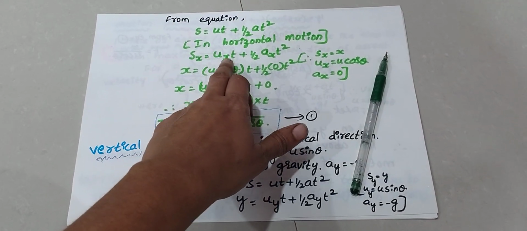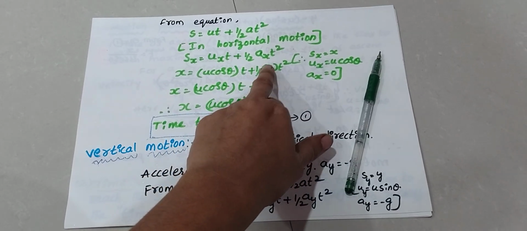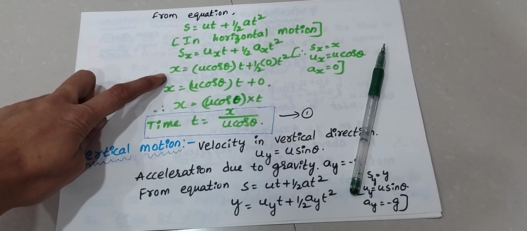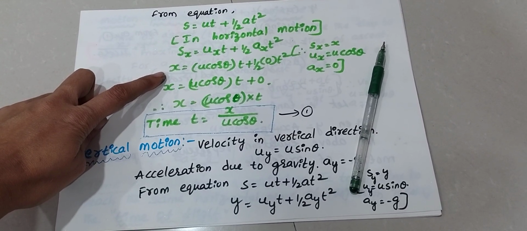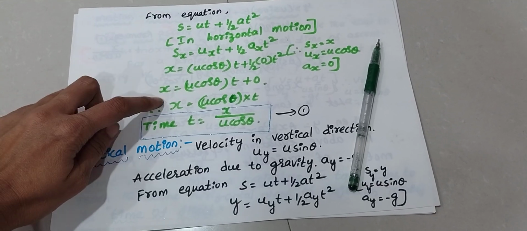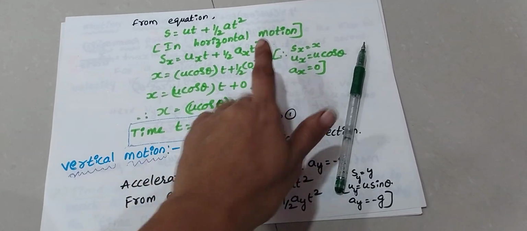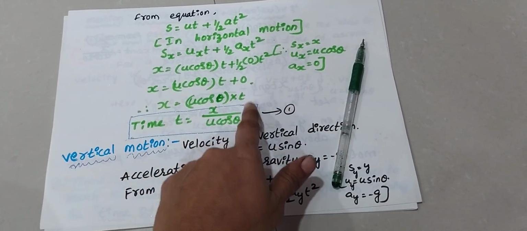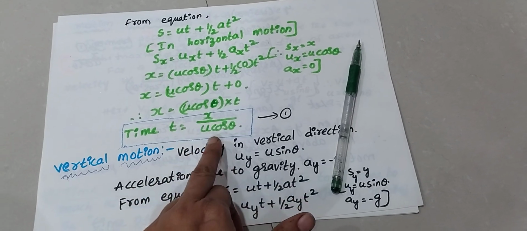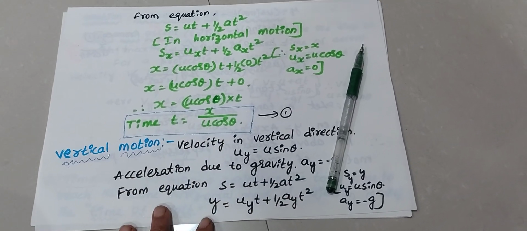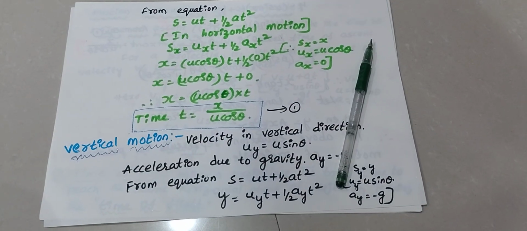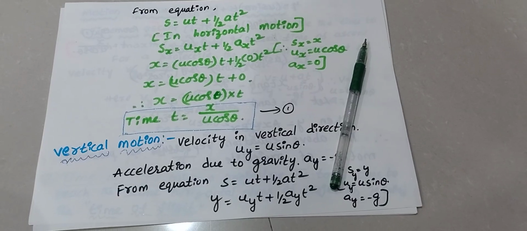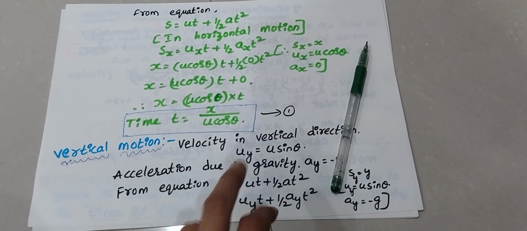Now substitute this condition. sx is equal to ux into t plus half ax t square. Now x is equal to u cos theta into t plus half ax t square, where ax is 0. Anything into 0 is 0, that's why this term is 0. So x is equal to u cos theta into t, and t is equal to x by u cos theta. This is the time in the case of horizontal motion. Now we will discuss vertical motion. In this case the velocity is uy is equal to u sin theta.